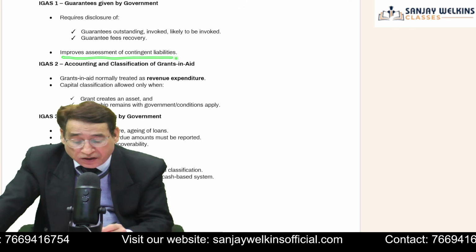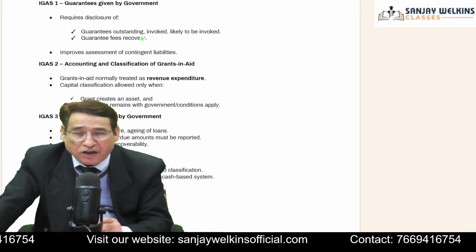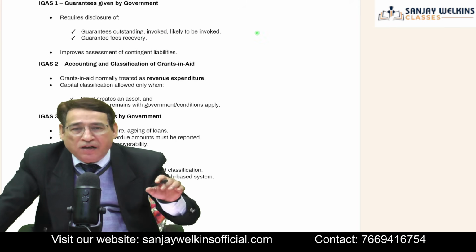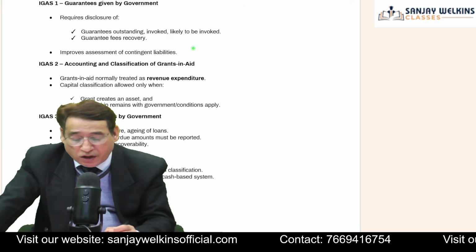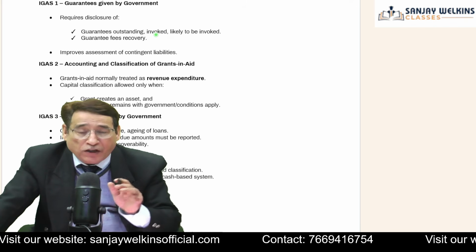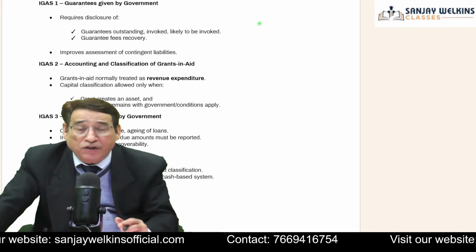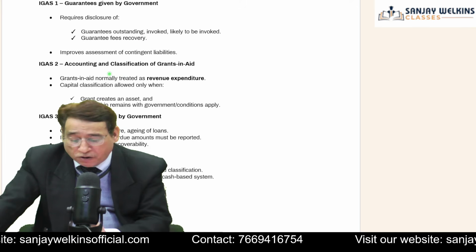This particular standard says that if government has given some guarantee, it needs to provide full details regarding the guarantees which it has given regarding the outstanding loans, and such guarantees which are about to be taken away. Invoked means which are going to be taken away. And guarantee fee recovery. When government sometimes gives a guarantee, it tells the other party you are going to give us some fee, and so government needs to put up the details regarding that recovery also.